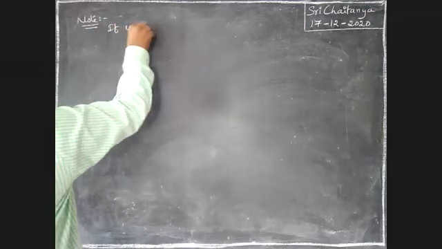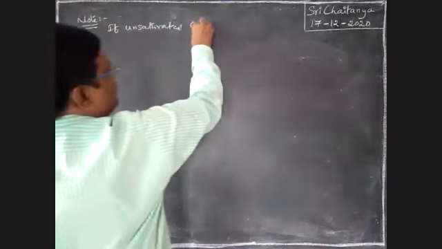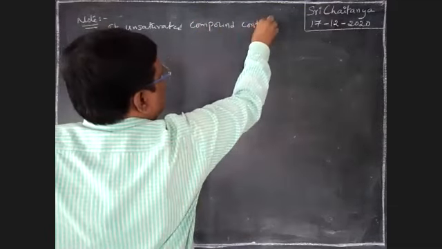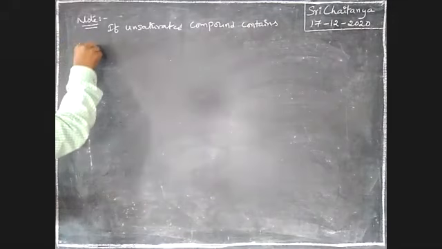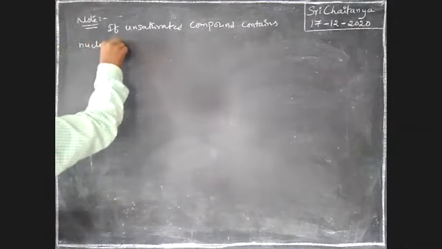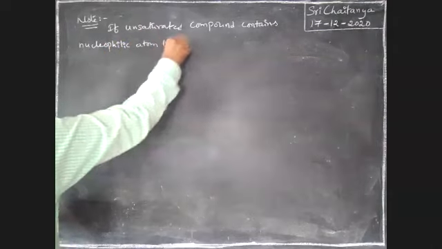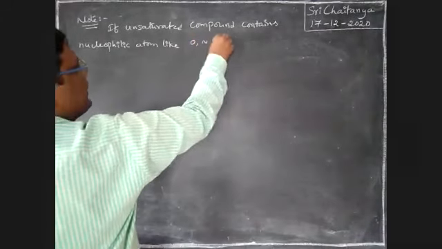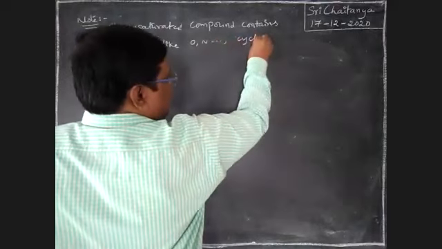If an unsaturated compound contains a nucleophilic atom like oxygen, nitrogen, etc., cyclization takes place.